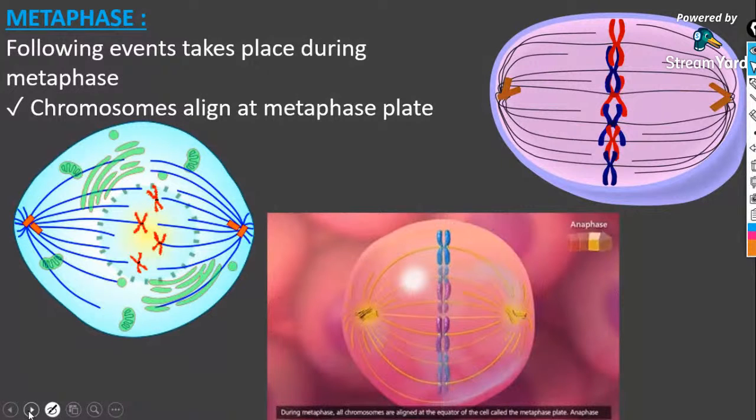Clear with that? All these figures you can see very clearly, even in this GIF it's clearly depicted. Is there any doubt still? And one more thing, if a question asks which is the best stage to study the morphology of chromosome, it is the metaphase. It is the perfect stage, with all chromosomes aligning at the center and with the perfect structure of the chromosome.